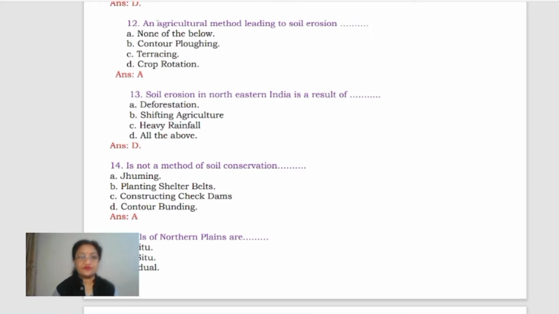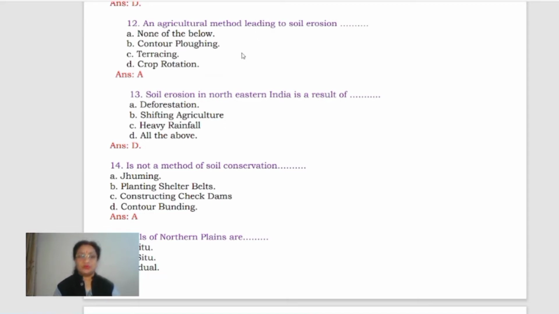So let's see the fourth option. A option is given, none of the below. Yes, that is 100% true, because all these three are not at all related with soil erosion. These are related with soil conservation. So the correct answer is going to be A.